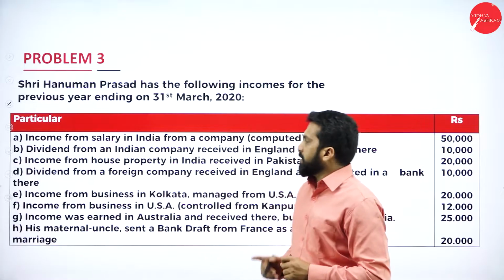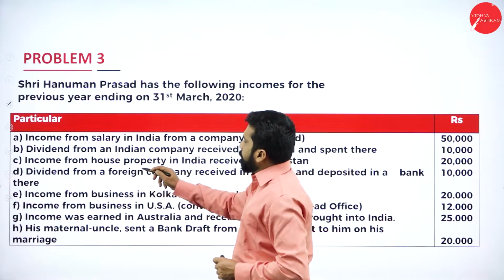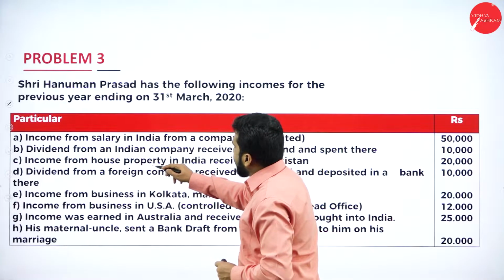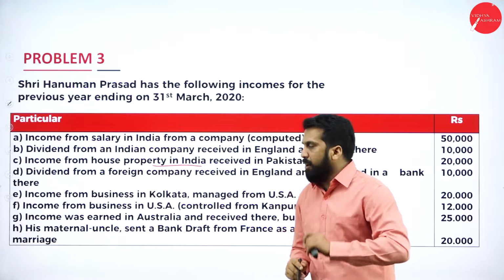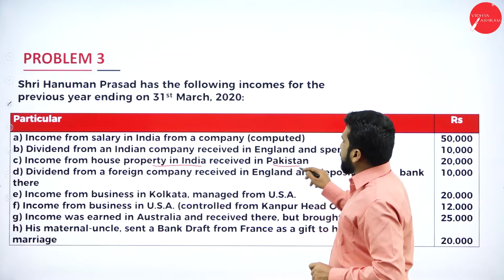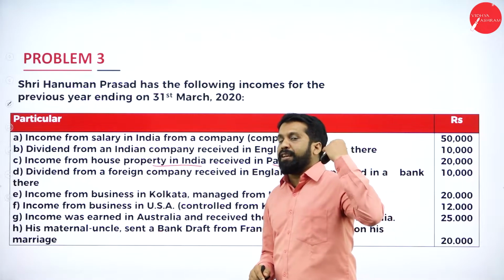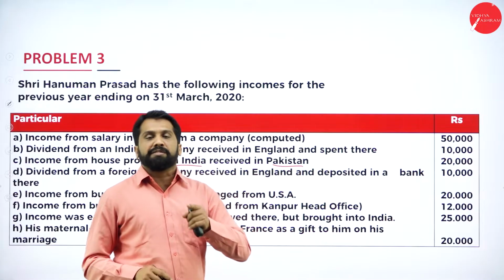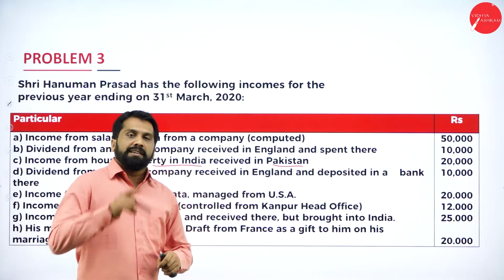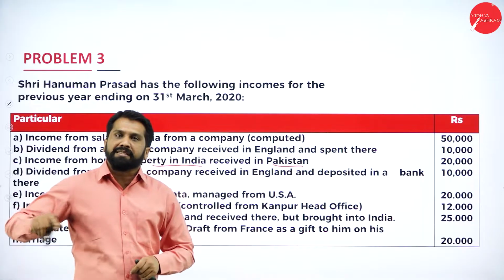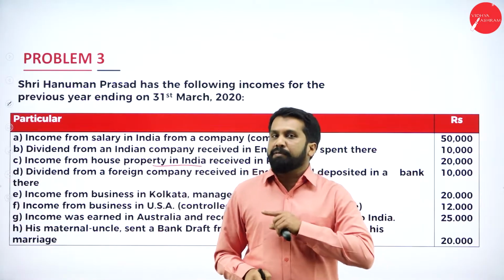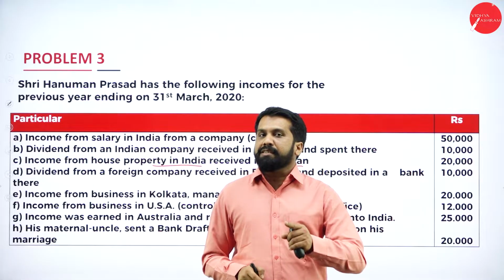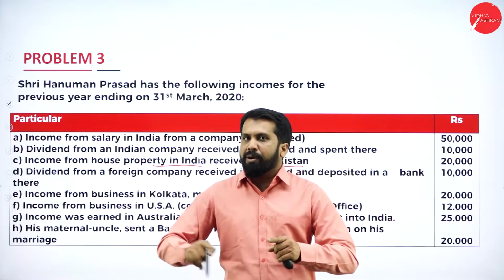Simple? Yes. Next. Income from house property in India. So, where is your house property? In India. Received in Pakistan. You may receive in Pakistan wherever it may be. But where is your house? In India. So, taxable, taxable, taxable. Simple. Your property is in India, taxable for all 3. If you are received in India, taxable for all 3.